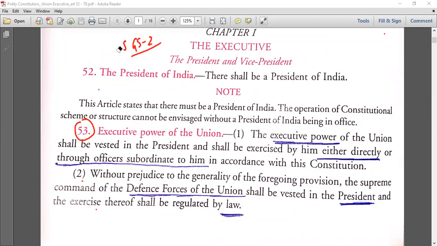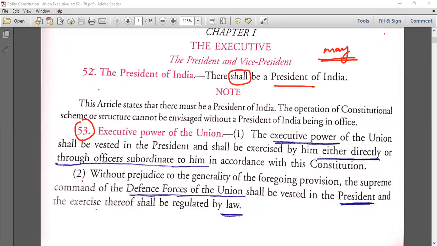Fine. So first is Article 52. There shall be a president. Now you have to be very careful. Shall means mandatory. My last question today, you can see on my channel: is it mandatory, shall or may? Wherever the word may comes, it is not mandatory. So shall means it is mandatory to have a president of India.